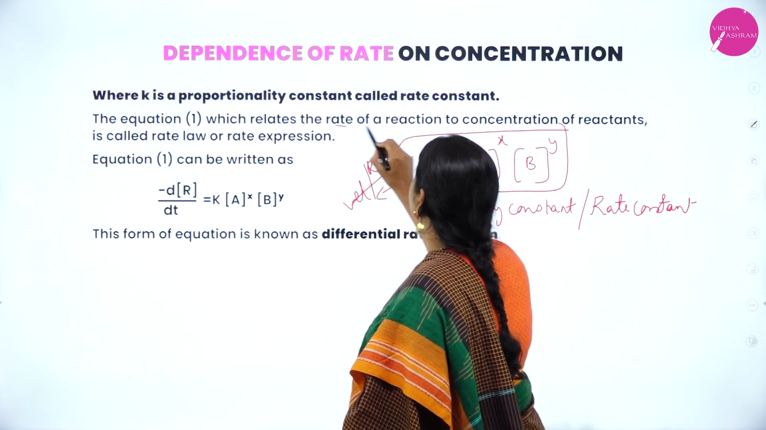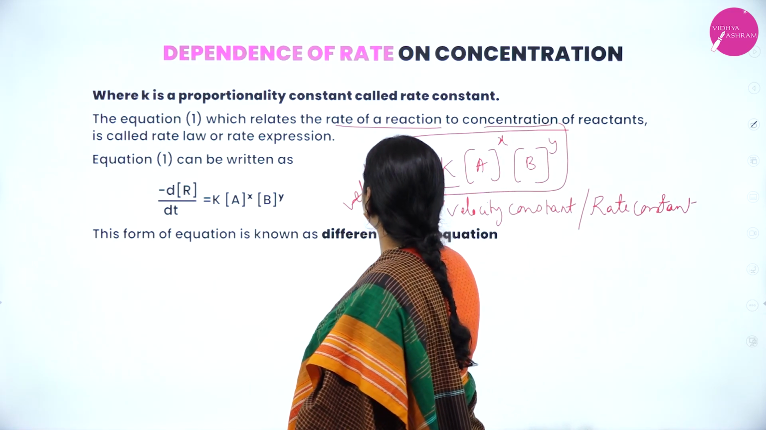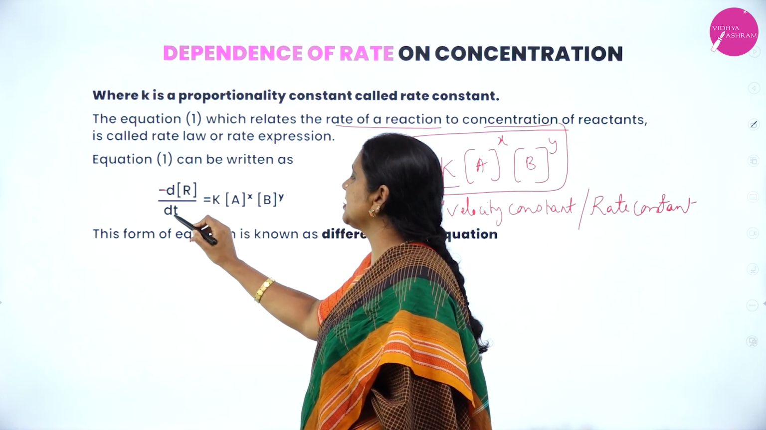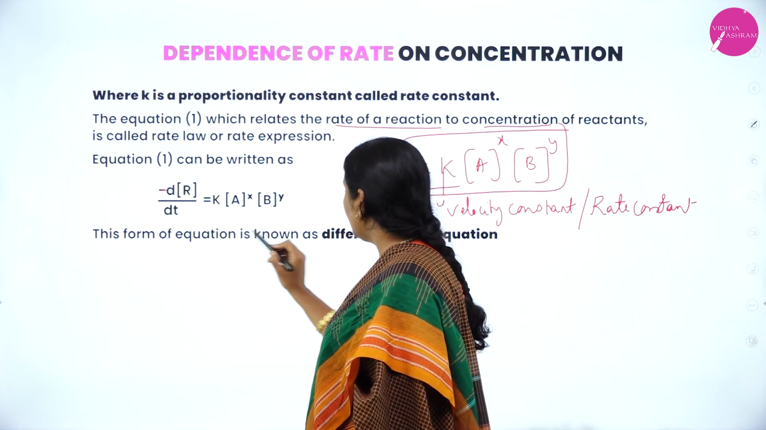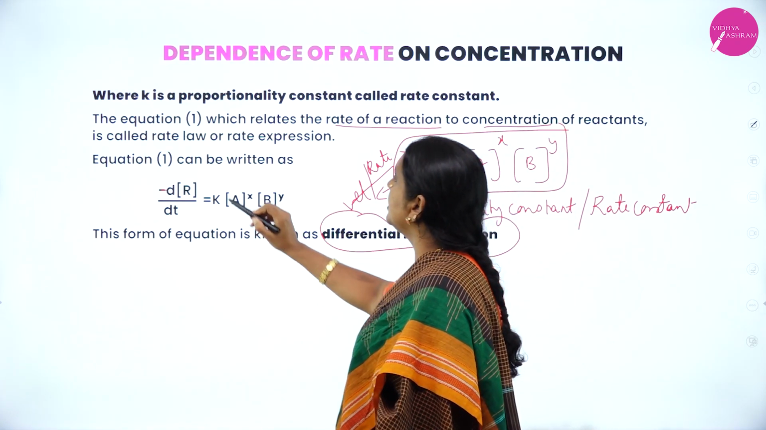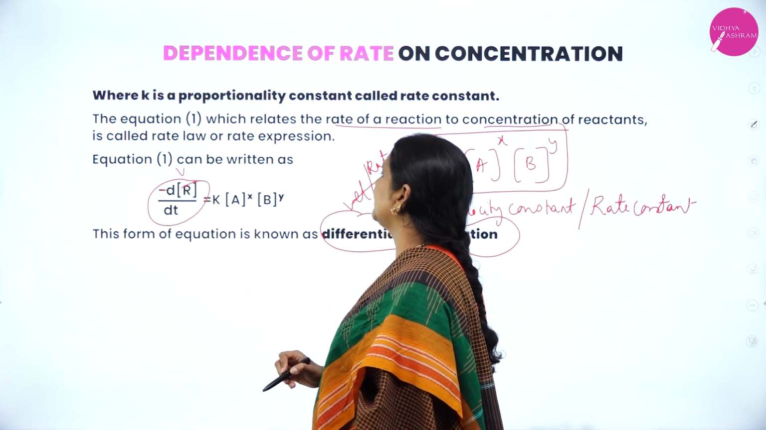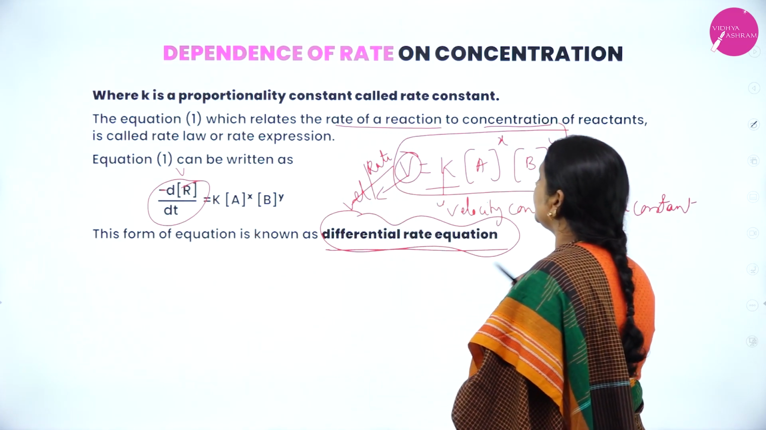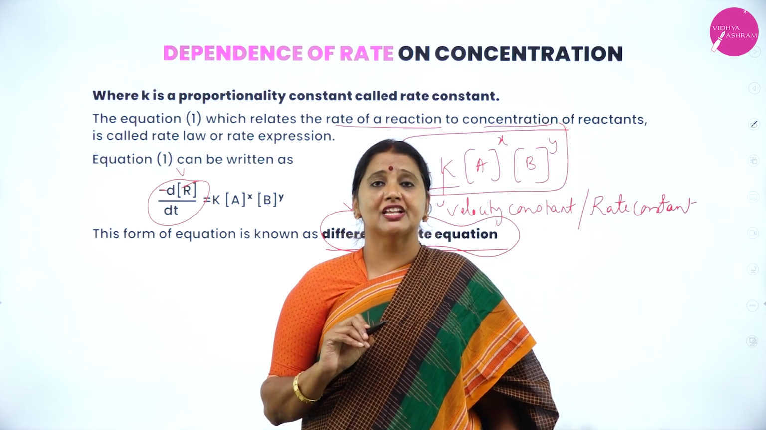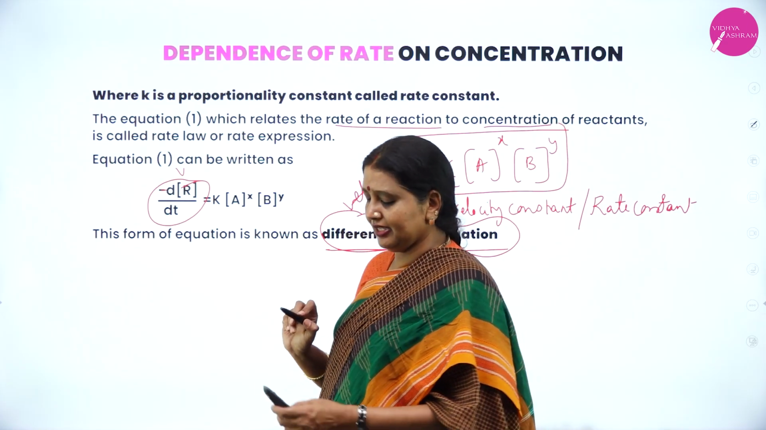This equation relates the rate of reaction and the concentration of the reactant. So instead of V, if I substitute minus d[R] by dt, in terms of the molar concentration of the reactant and K, then this equation is called the differential rate equation.